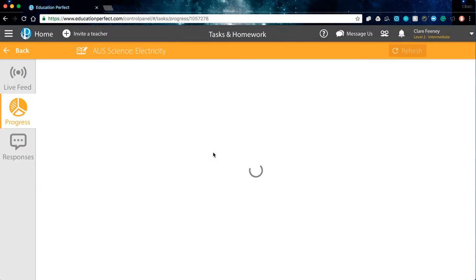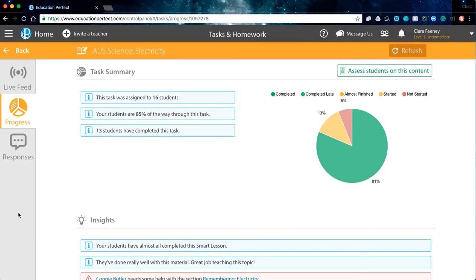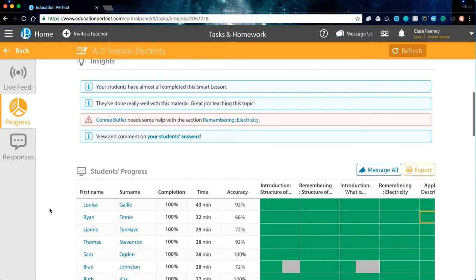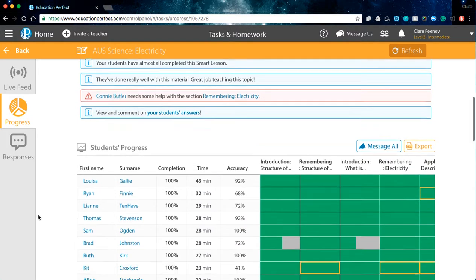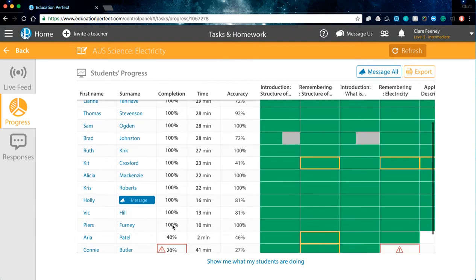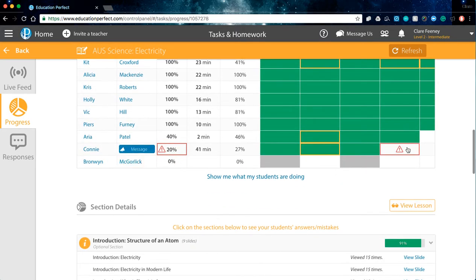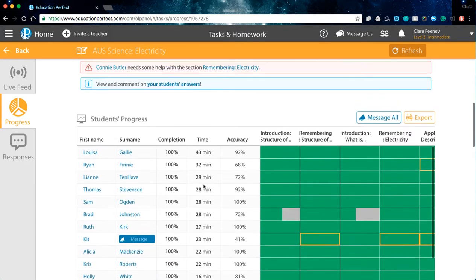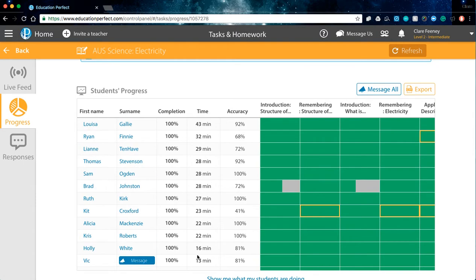So essentially, as a student completes the lesson, the teacher's aware of who's finished the lesson, who hasn't, if any students were having difficulty. Because as the students complete the lesson, if they get something incorrect, they're shown the correct answer and why. So every student should finish a lesson. If they don't, that's a bit of an issue. So they can go in and quite easily see if they're understanding those core concepts.